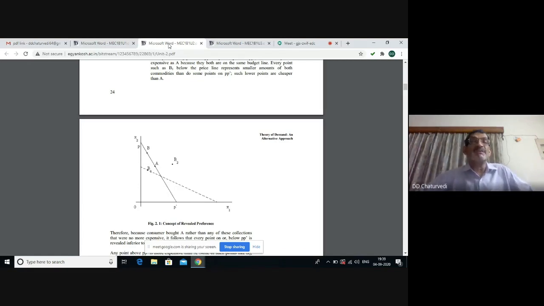So consumer will definitely prefer A in comparison to B1. So that means all combinations lying in the interior boundary of the budget line have already been rejected by the consumer. And all combinations lying beyond the budget line are outside the reach of the consumer. So by choosing point A, consumer has revealed the preference for this combination over all other combinations. So this is how we find out equilibrium under revealed preference theory.